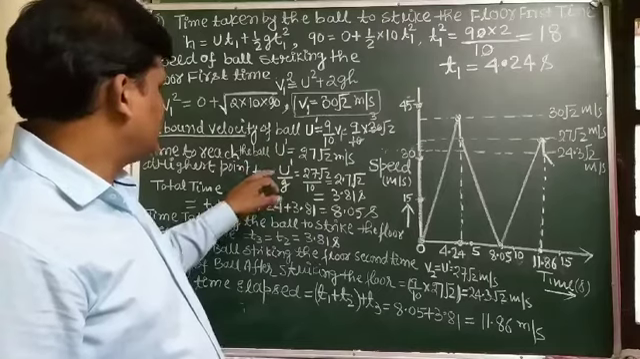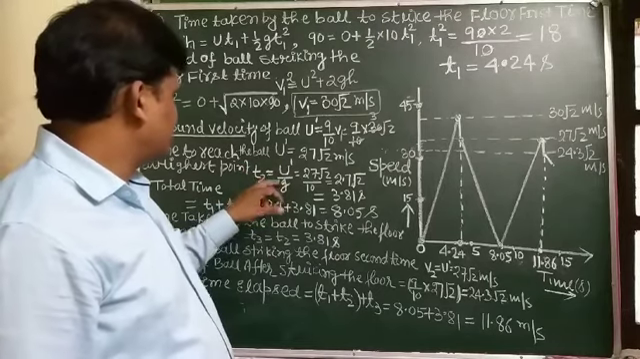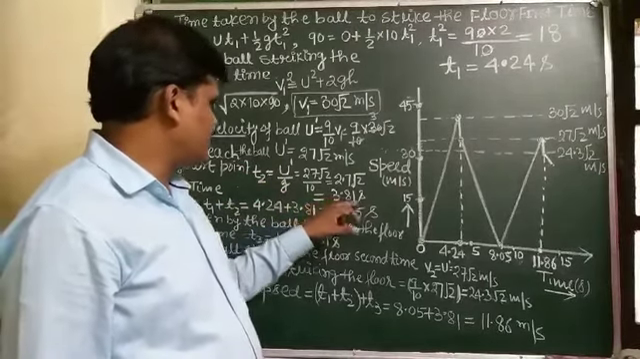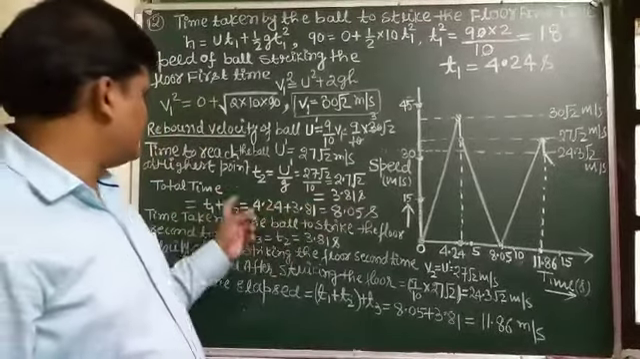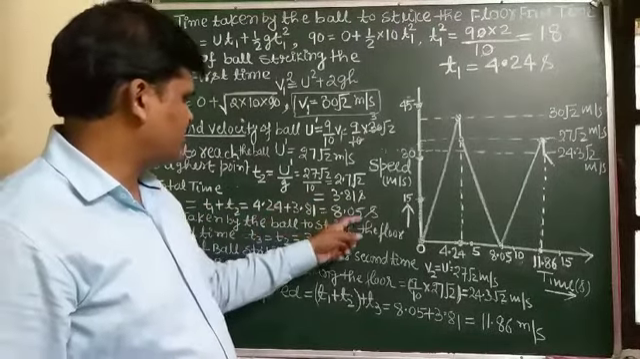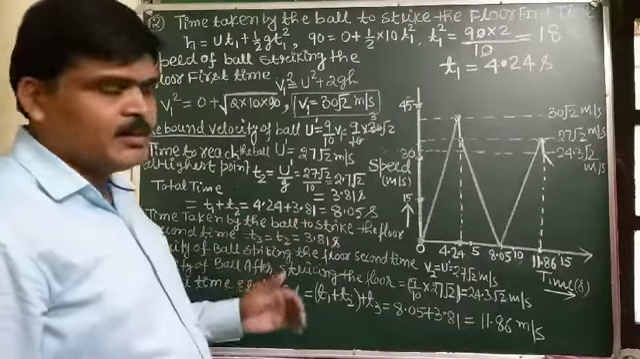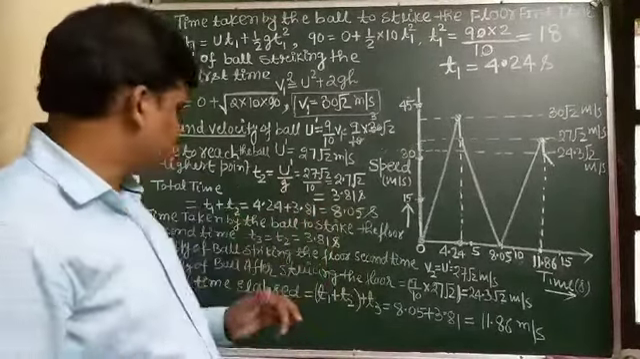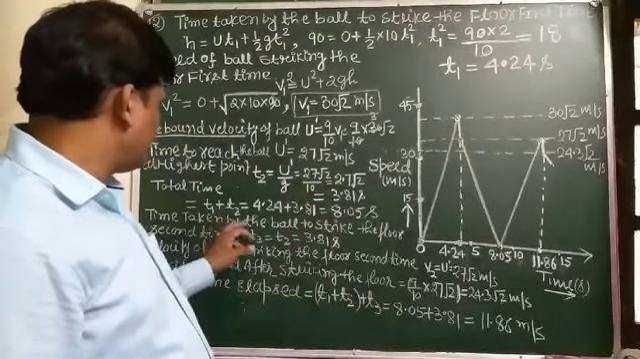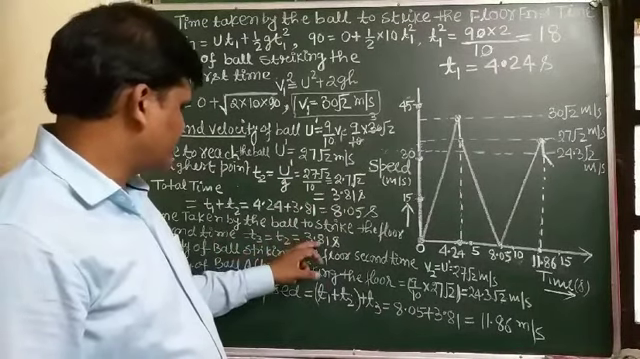U dash, and putting the value of u dash and g, it comes out to be 3.81 seconds, and total time t1 plus t2 comes out to be 8.05 seconds. Time taken by the ball to strike the floor the second time: time of ascent equals time of descent, so t2 equals t3, and it comes out to be 3.81.